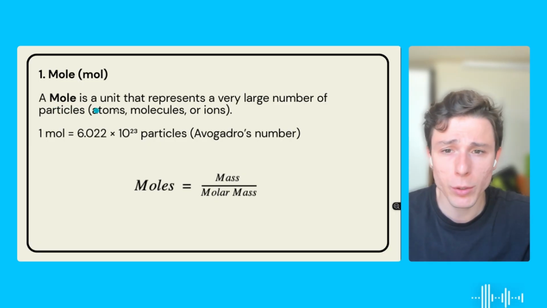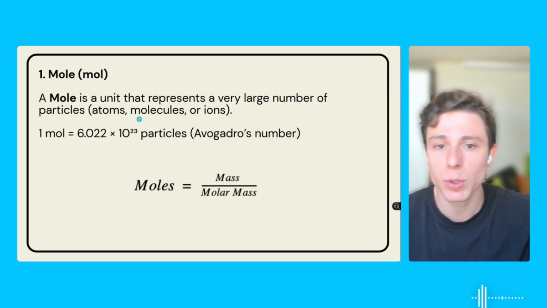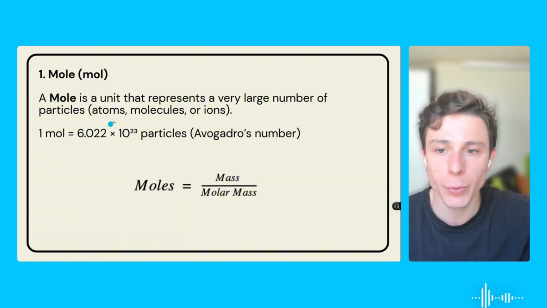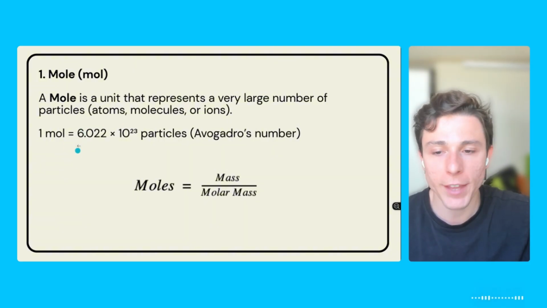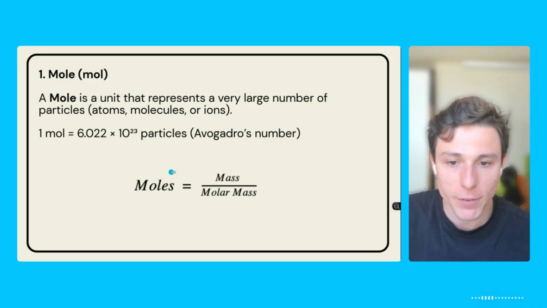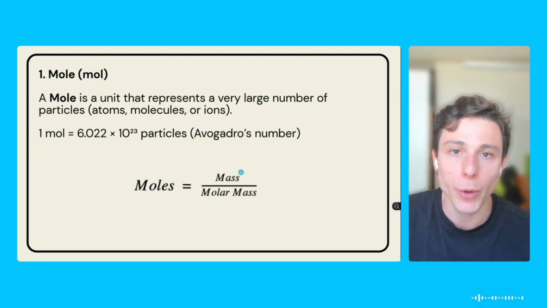It's important to remember that a mole is basically a unit that was created to represent a large number of particles, okay? We're talking about atoms or molecules or even ions. And it might be important to remember that no matter what we're dealing with, atoms, molecules, 1 mole of that thing will be this number here, okay? That's called the Avogadro number. And another important thing to remember here is this little formula. If you want to figure out how many moles you have, you're going to have to divide the mass, in grams, of whatever you're dealing with by its molar mass.